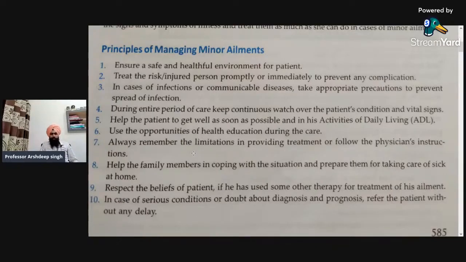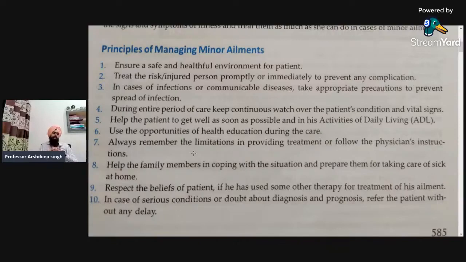Next, fourth point is, during the entire period of care, keep continuous watch over the patient's conditions and the vital signs. So we are treating the minor ailments, but we have to keep a continuous watch over the vital signs or the conditions, because sometimes the minor ailments get converted into chronic ones, so we have to keep a close watch.